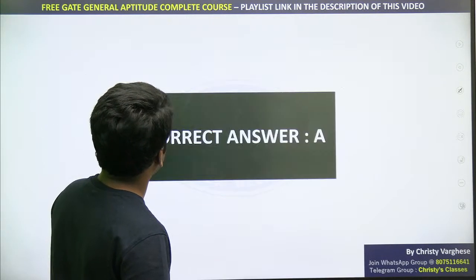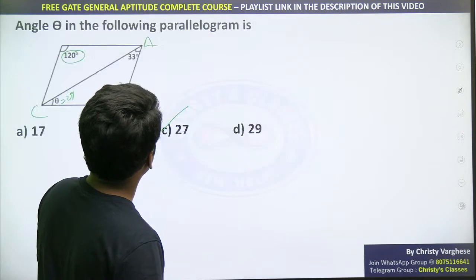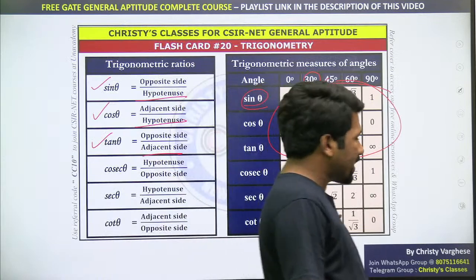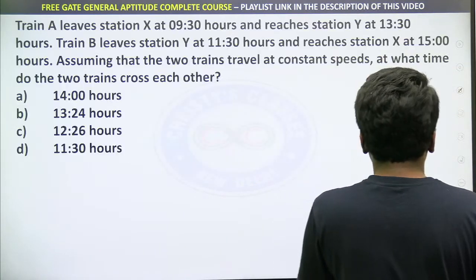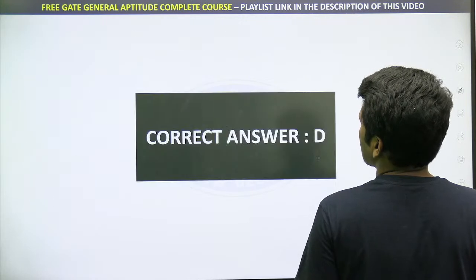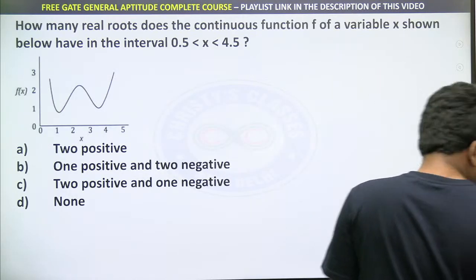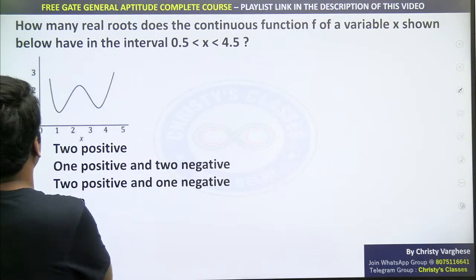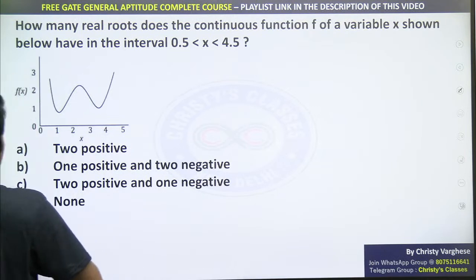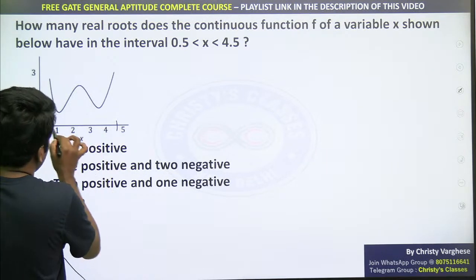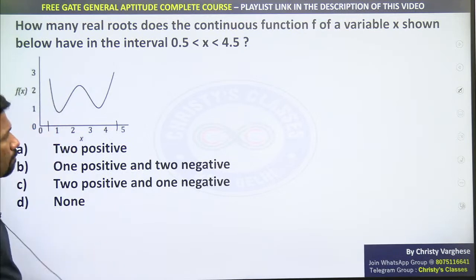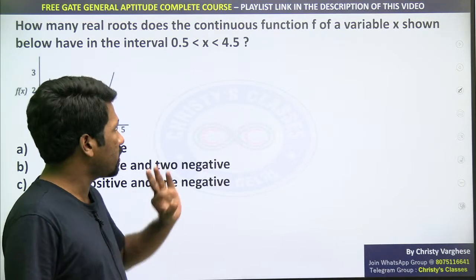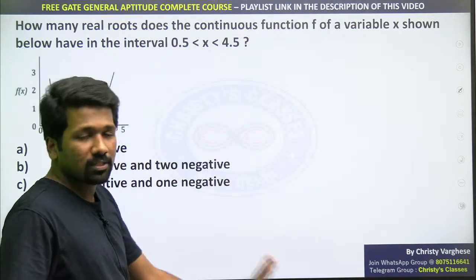Which question is pending? Yeah, that graph question you people have doubt about, right? The graph question is actually a general math question. I will just mention the theory. Okay, how many real roots does the continuous function f of x shown below have in the interval 0.5 to 4.5? 0.5 to 4.5 means here to here. If I teach the theory behind it, it will take at least 15 minutes. I'm not going for the theory; for the time's sake, I'm giving the solution.